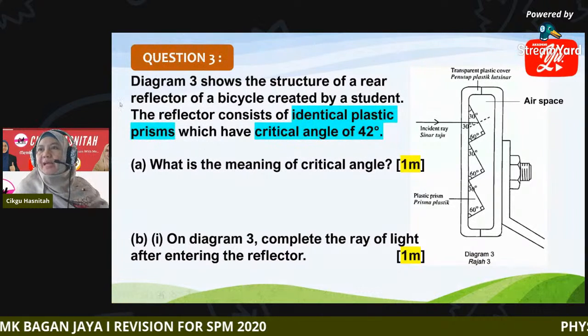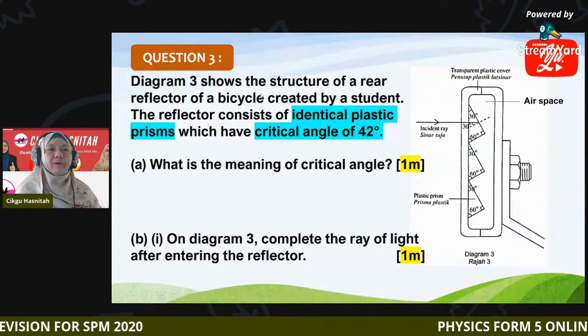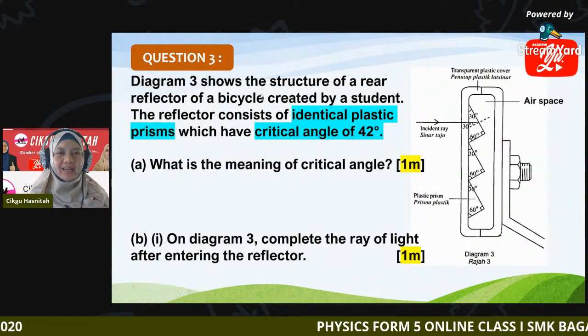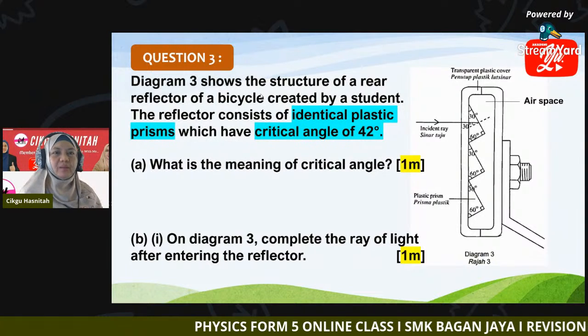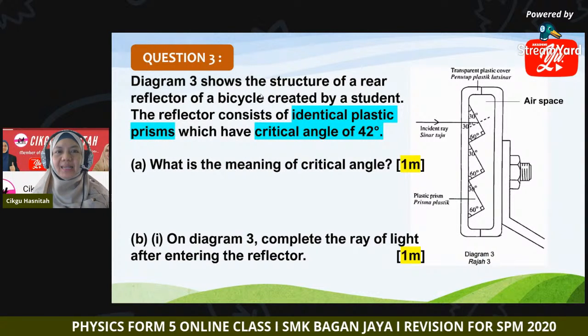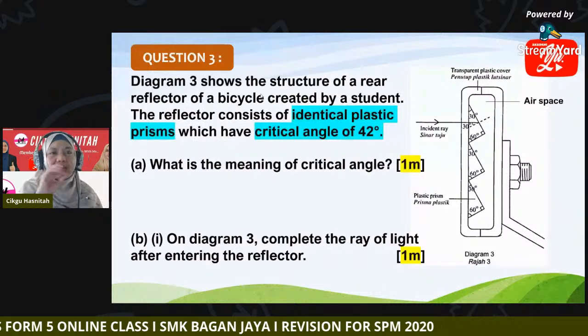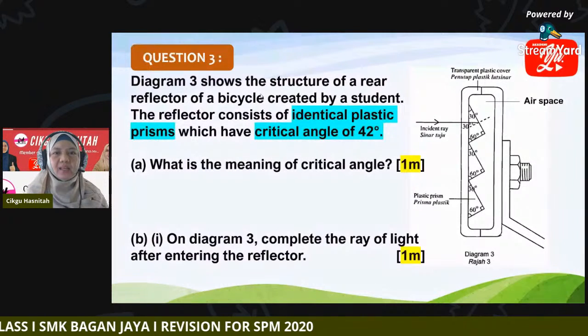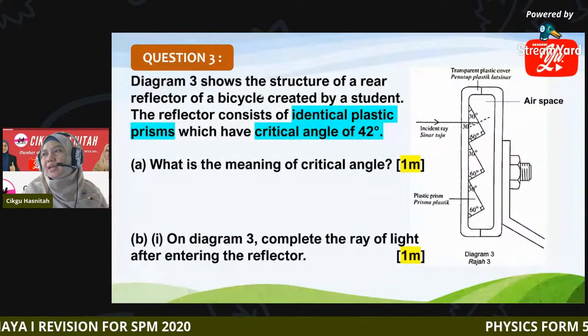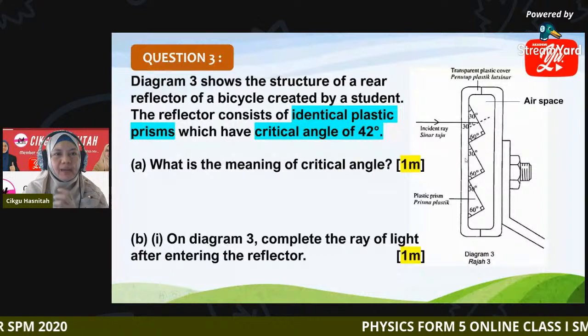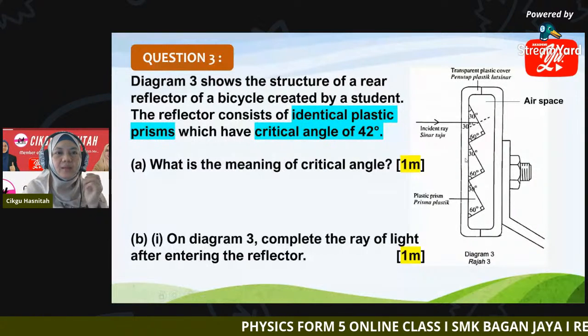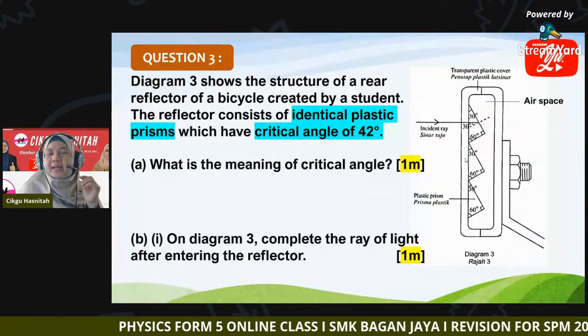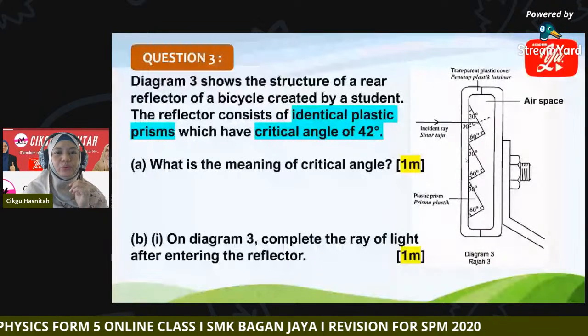Diagram 3 shows the structure of a rear reflector of a bicycle created by a student. The reflector consists of identical plastic prisms, so you can highlight this info. You can see there are 3 plastic prisms placed there, which have a critical angle of 42 degree.